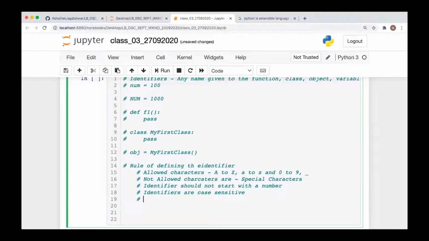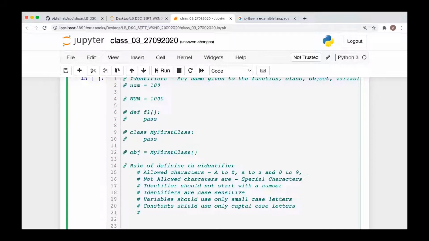And next, identifiers or variables should use only small case letters. Okay, and constants should use only capital case letters.